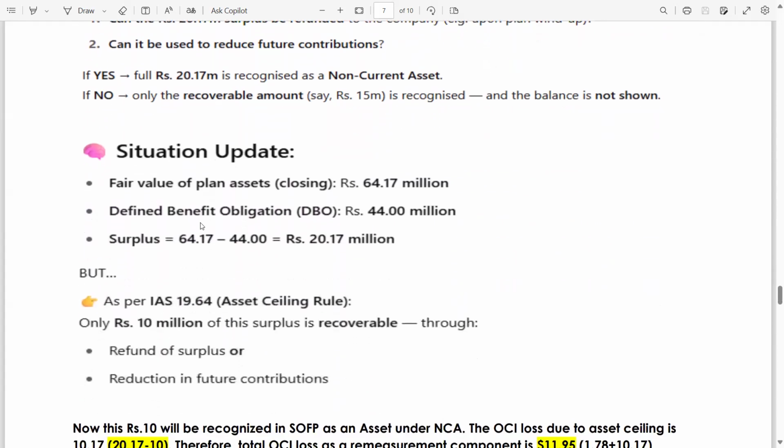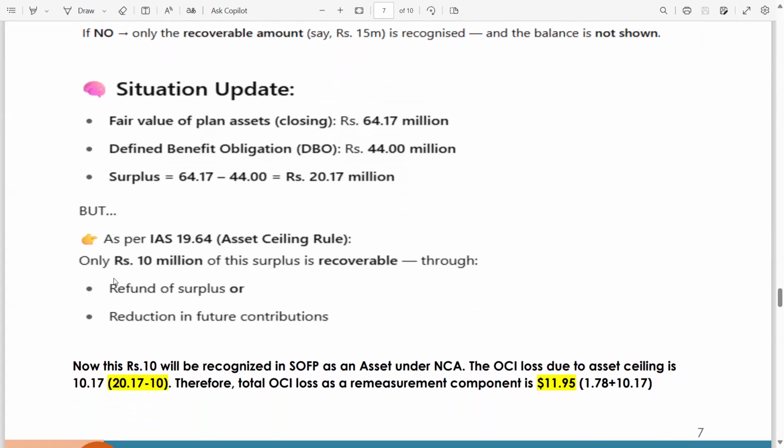Now, in this case, I have made an additional twist. Let's say situation update. Fair value of the plan assets closing was 64.17. Defined benefit obligation closing was 44. So we have a surplus of 20.17 million.